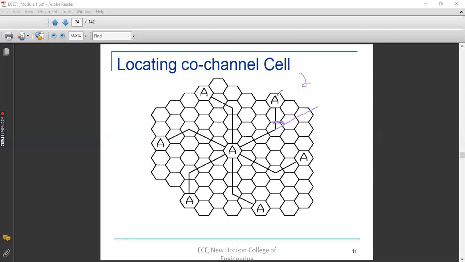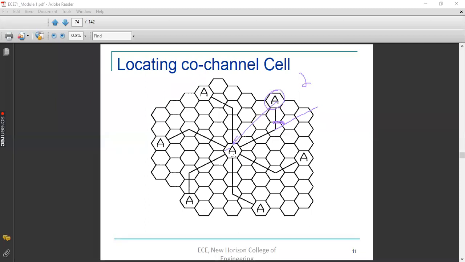Whatever new cell I reach can be considered as a co-channel cell with respect to this one. In a similar manner, you can find any co-channel cells associated with the desired cell A. So if you take i equal to 3 and j equal to 2, the value of n will be 19. So 19 cells can be accommodated in one cluster.